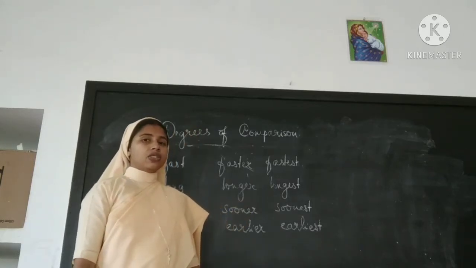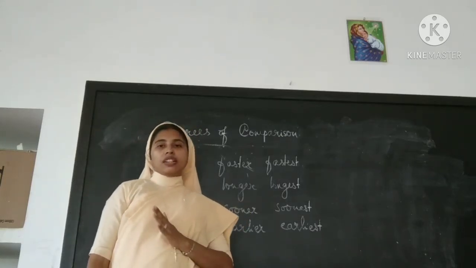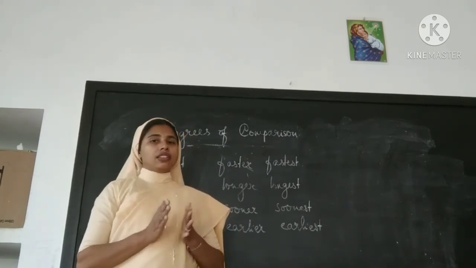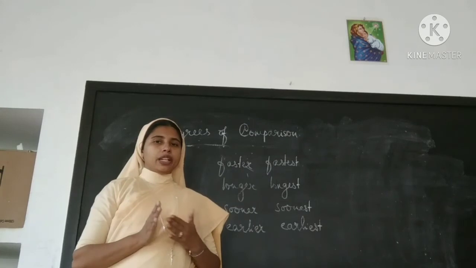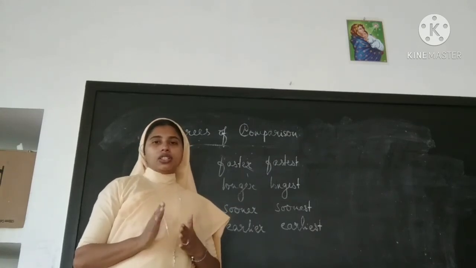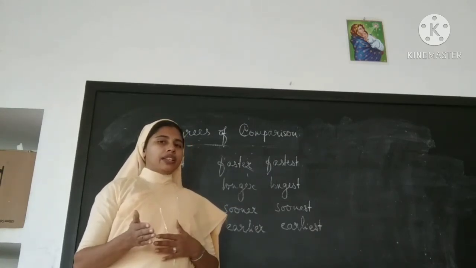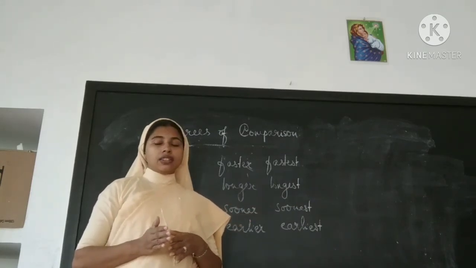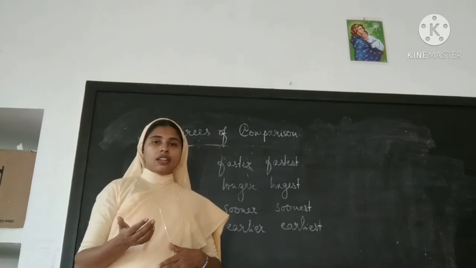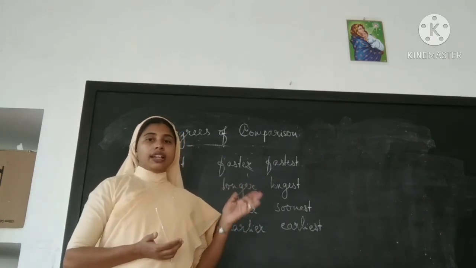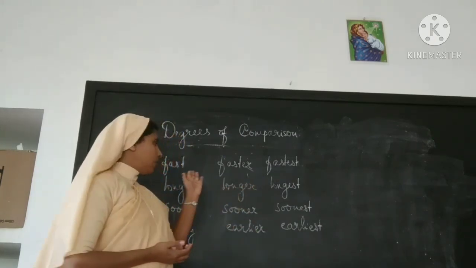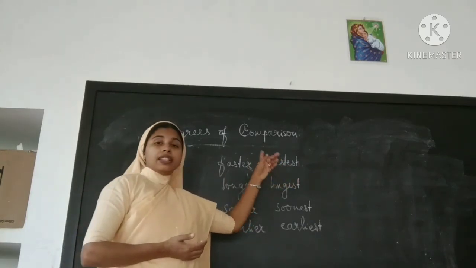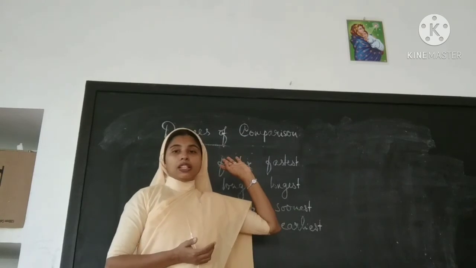Like adjectives, we can form degrees of comparison in adverbs also, and the method is the same. That means in the positive degree, if there is a root word, you add er to form the comparative and est to form the superlative. In the same way, for adverbs also, you add er to get the comparative degree and est to get the superlative degree.